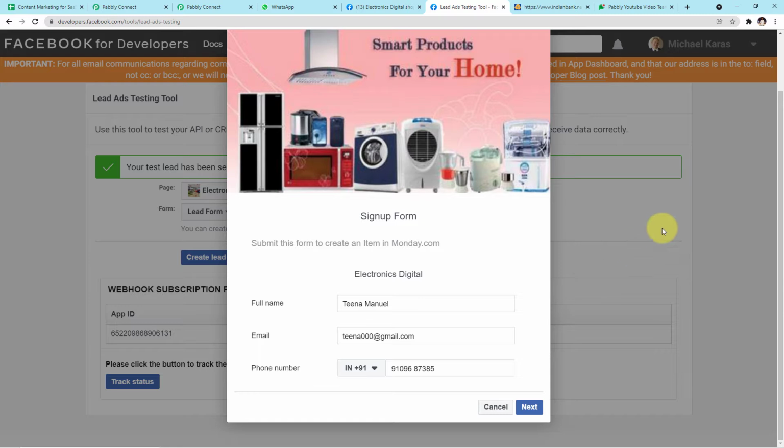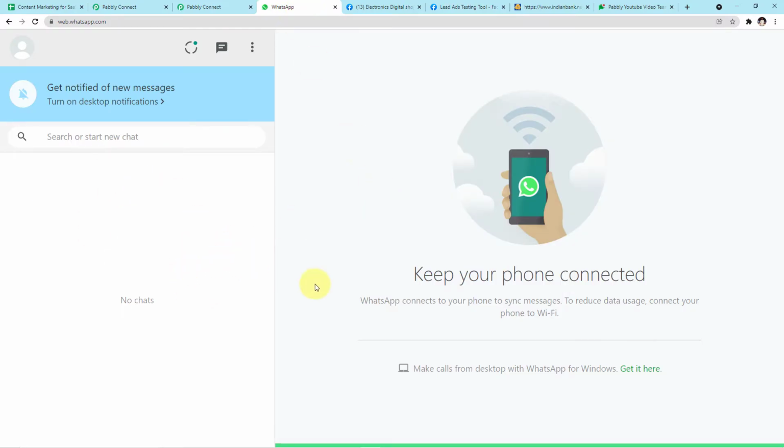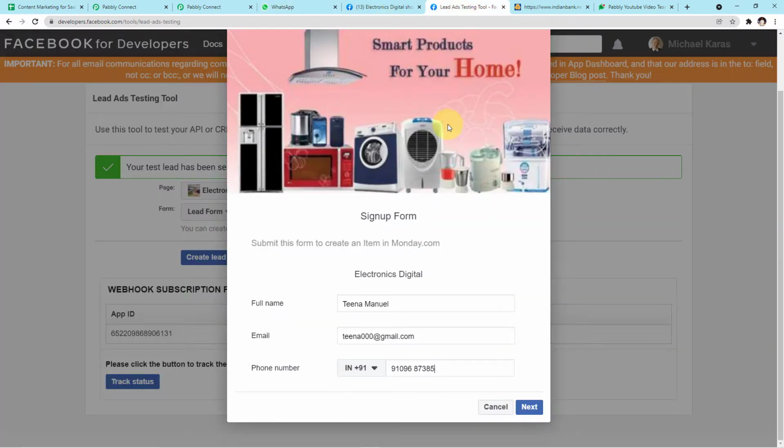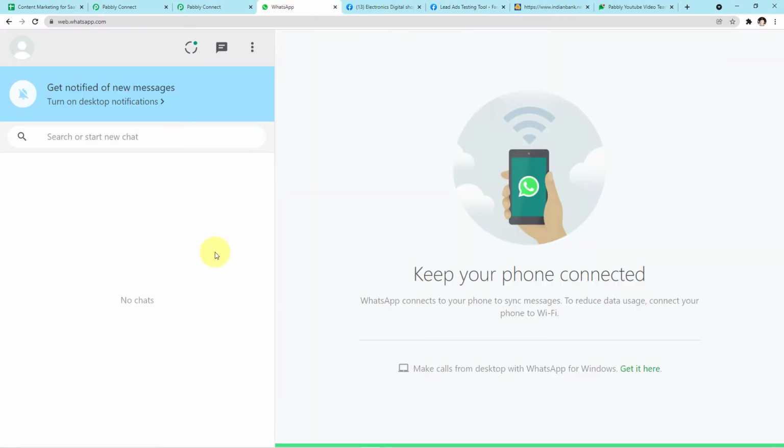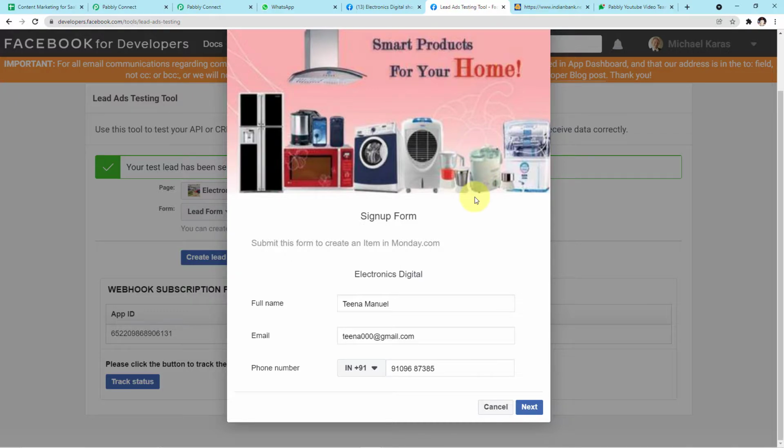So guys, you can see on my screen, this is how the form will appear in front of the customer as soon as they enter your advertisement. The idea here is, on successful submission of the form, they will receive a WhatsApp message. So I have opened my WhatsApp web page for you. As soon as we fill up the form successfully, a message will appear here. So let's submit the form.